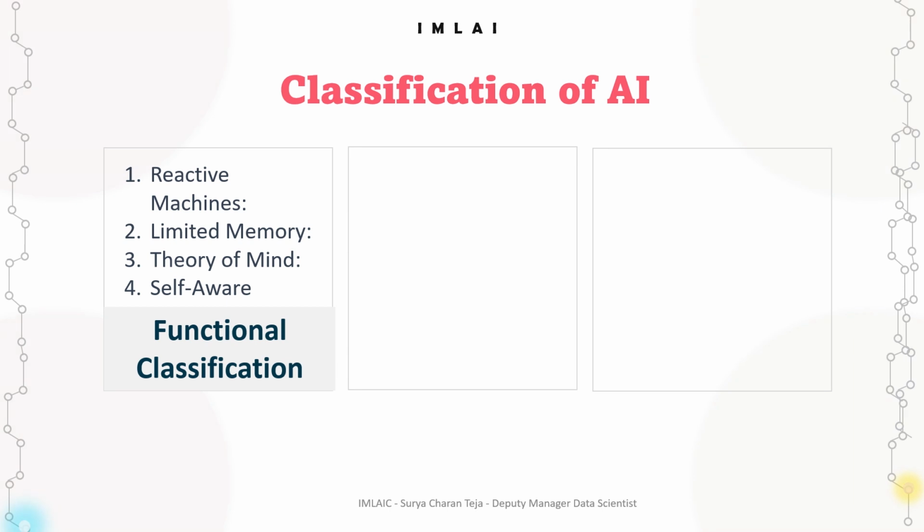So these are the different types of AI systems. What we have seen earlier is types of AI, but these are types of AI systems. So reactive machines, limited memory, theory of mind, and self aware. These are based on the functionality of the respective AI systems. Next, we have learning type classification. It's based on learning types.